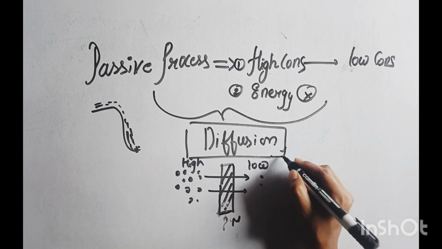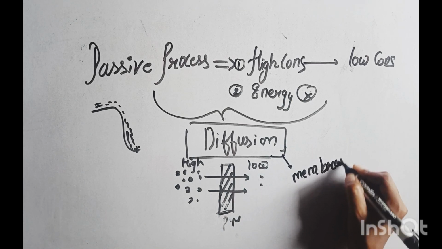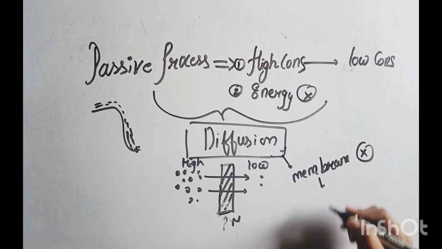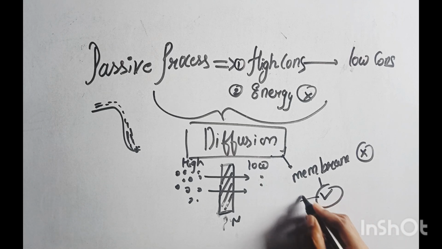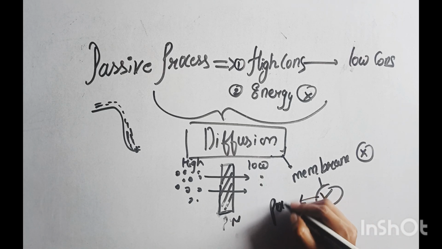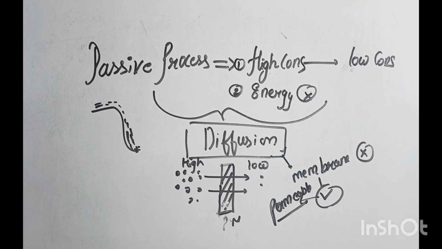In diffusion, sometimes a membrane is not involved, but sometimes a membrane is present. For example, when the plasma membrane is present, they also follow diffusion. When the membrane is present, it is permeable. Permeable means it allows various types of substances to cross the plasma membrane and move from high concentration to low concentration.